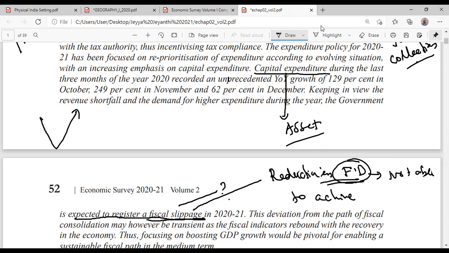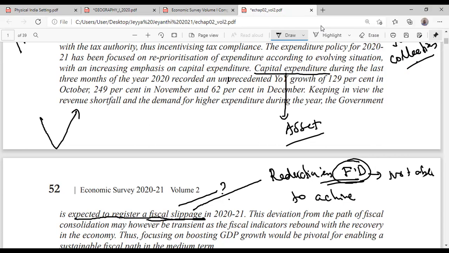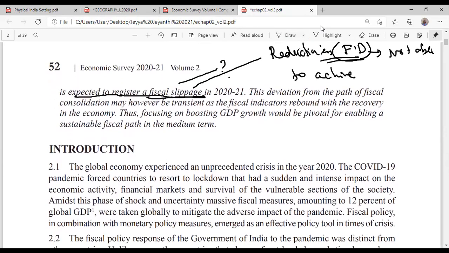Targeted fiscal deficit. Arjun, tell me, what is fiscal deficit? Okay, fiscal deficit means the government is spending more than its income.